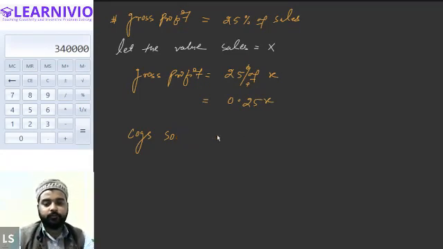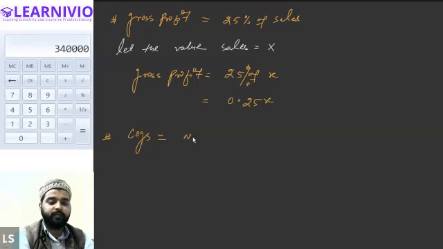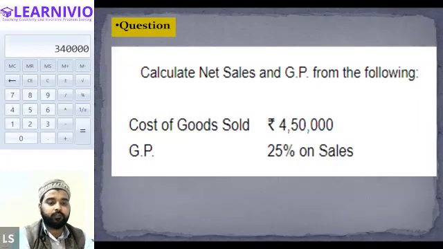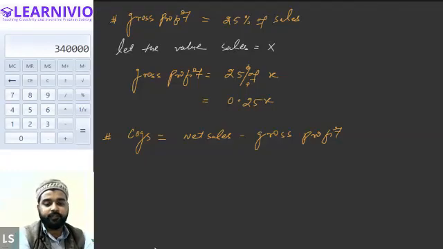Cost of goods sold equals net sales minus gross profit. All right. So I think cost of goods sold is already given in the question. Cost of goods sold is 4,50,000 in the question. So 4,50,000, right?